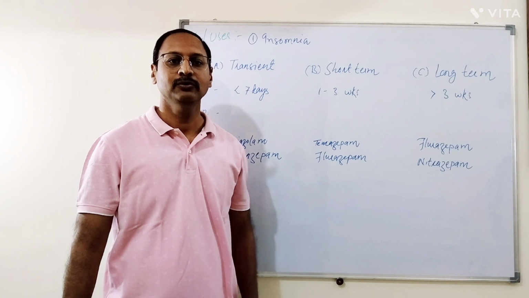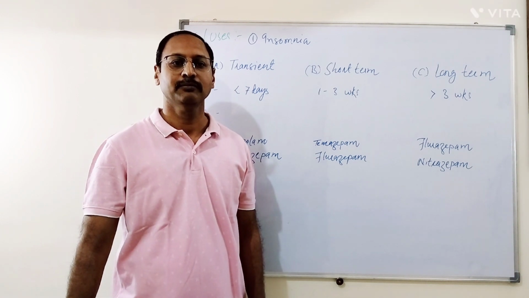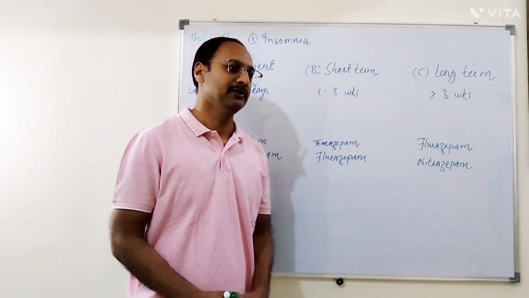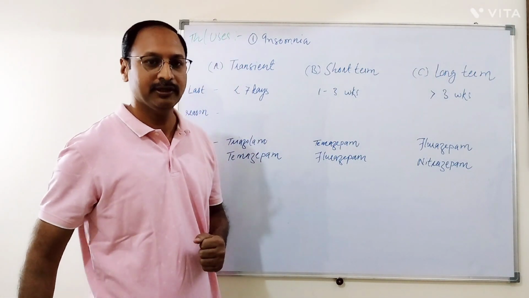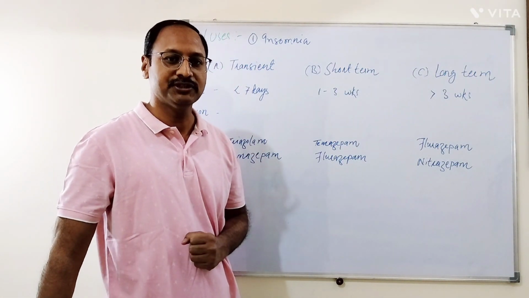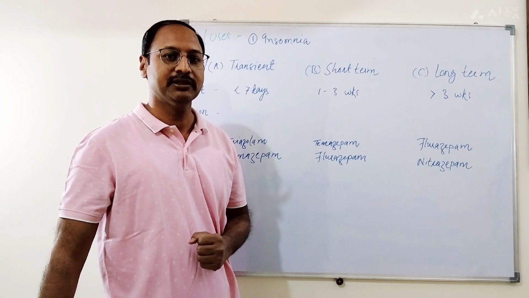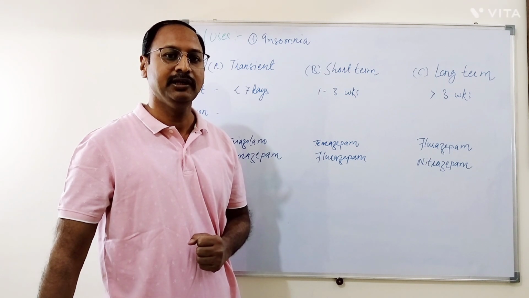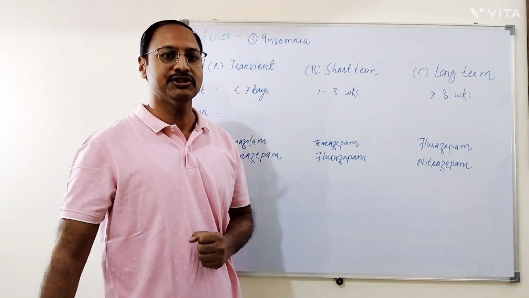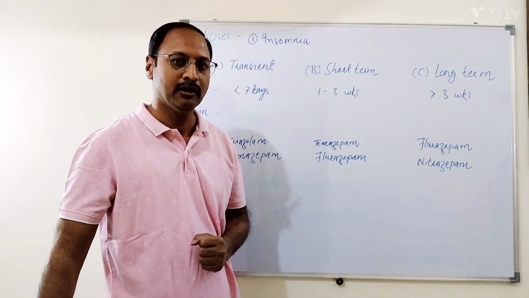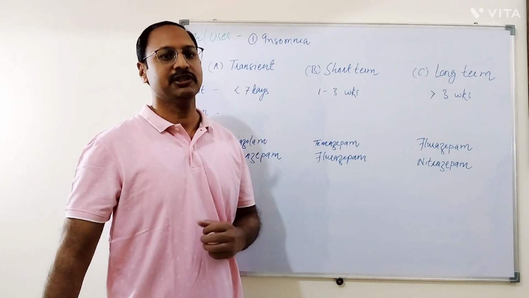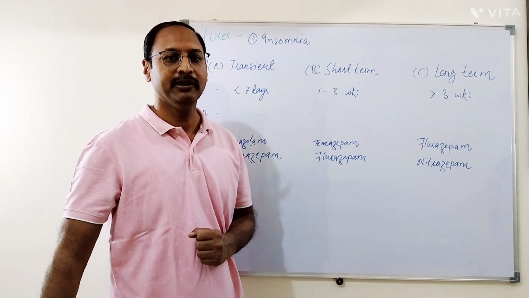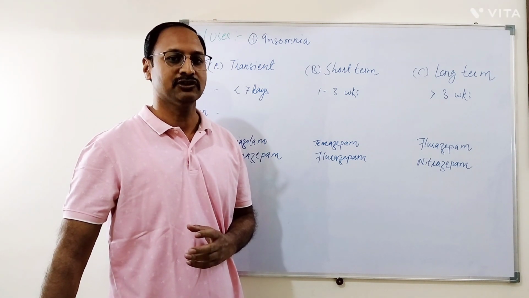Now come to the therapeutic uses of benzodiazepines. The first use is insomnia. So what is insomnia? Insomnia is said to be present if a person complains of difficulty in falling asleep or staying asleep, or frequent nighttime awakening, or sleep disturbed by nightmares, or sleep which does not refresh.